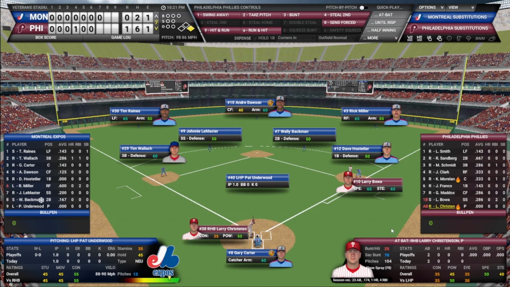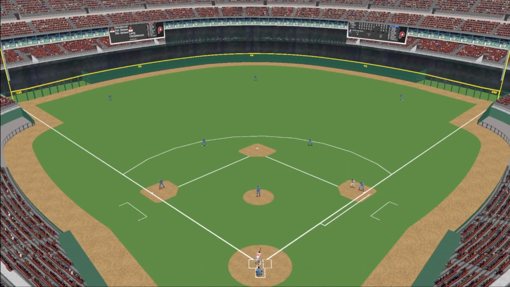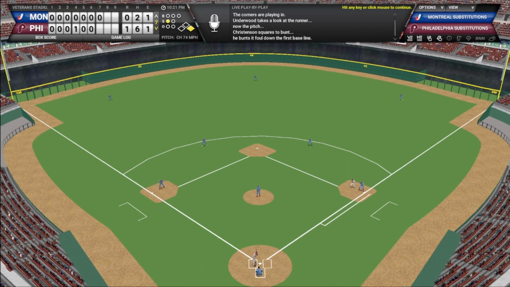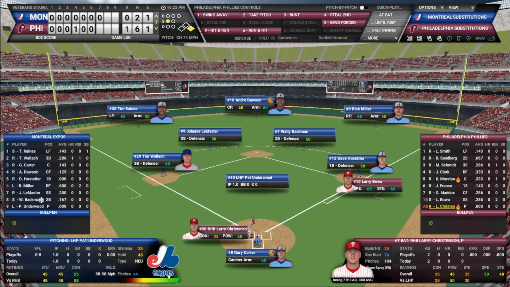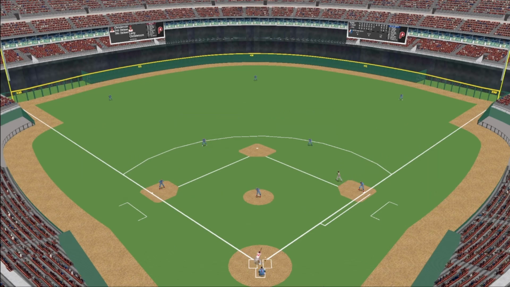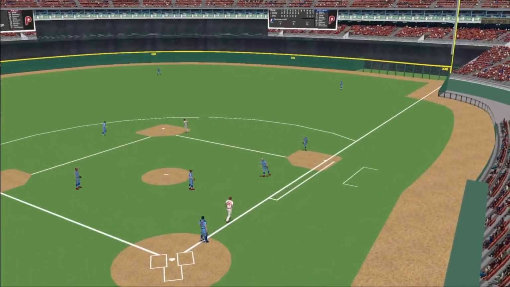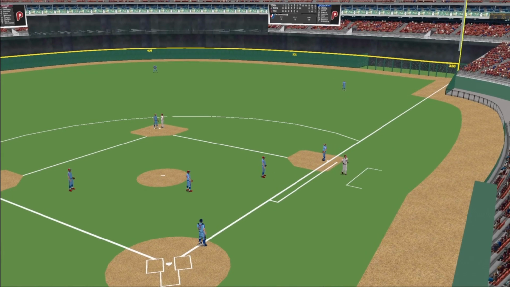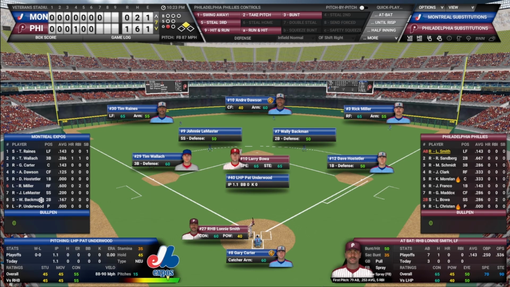Christensen in control of this ball game at 104 pitches. We're going to bunt Boa to second. I hope. Christensen gets the bunt down. Boa to second. So one away, Lonnie Smith to the plate against Pat Underwood.